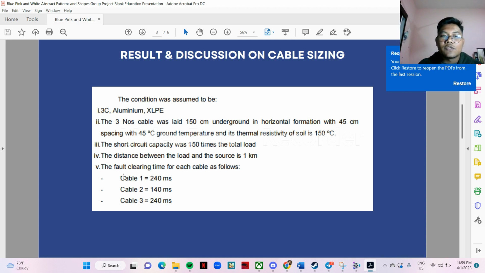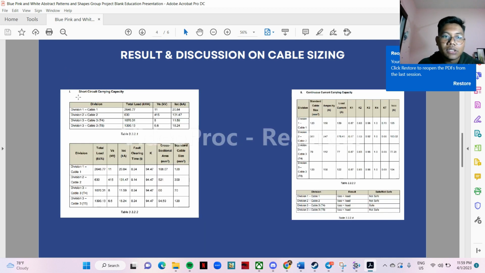For the fault clearing time, cable 1 is 0.24 second, cable 2 is 0.14 second, and cable 3 is given as 0.24 second. So for the short circuit carrying capacity, we have determined the total load kVA from the load estimation demand, and the voltage source for each cable is different, as we have to refer to the design in the design layout. And then we have I short circuit, which we have determined in the first method.